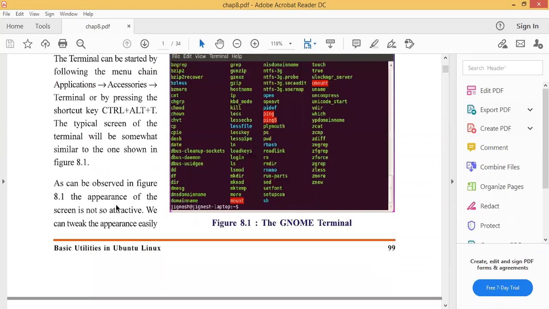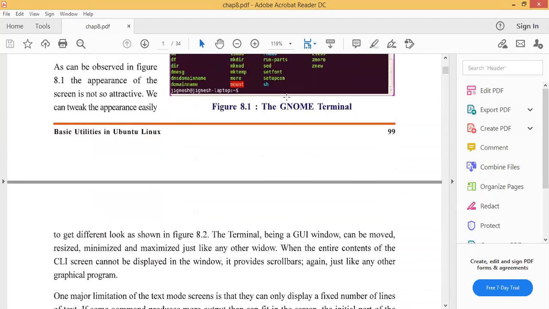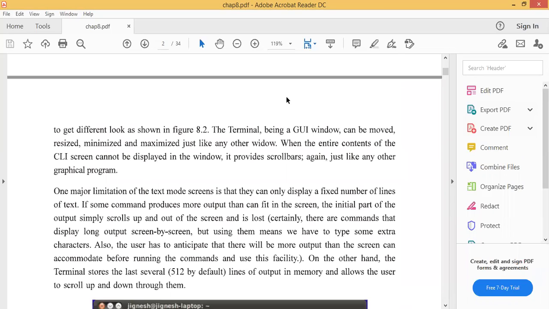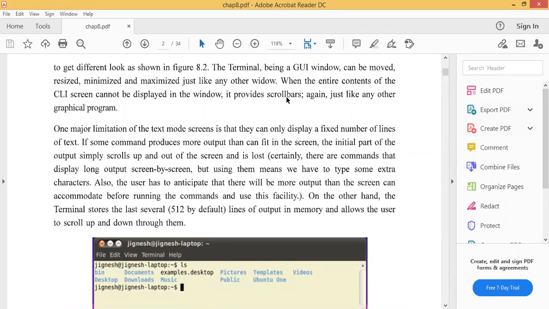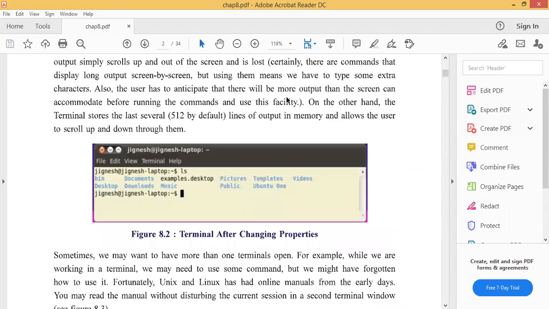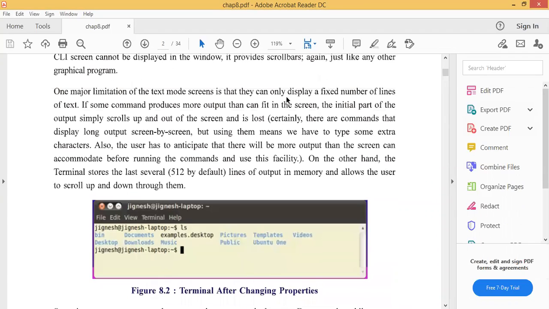As can be observed in figure 8.1, the appearance of the screen is not so attractive. See, this is not attractive, GNOME. To get a different look as shown in figure 8.2, the terminal, being a GUI window, can be moved, resized, minimized and maximized just like any other window. See, this is a simple different window.